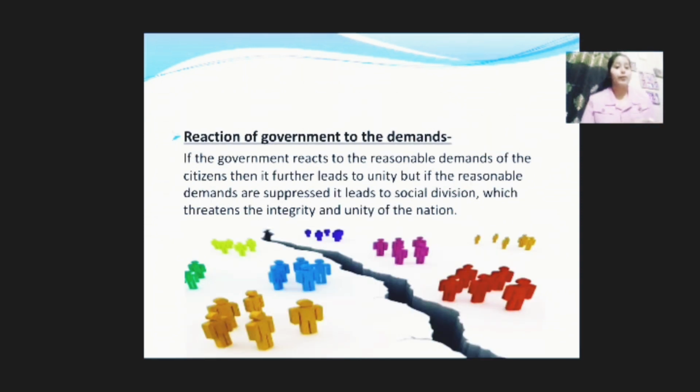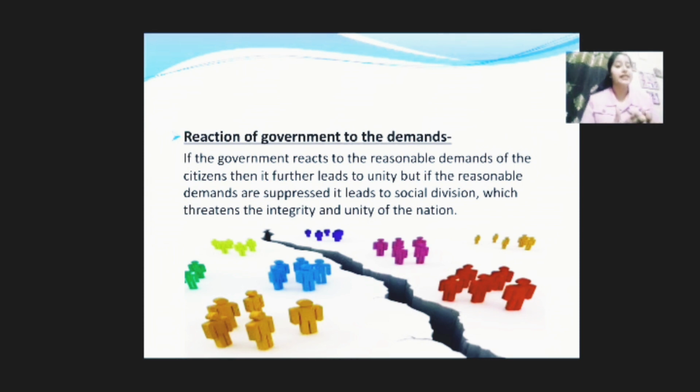Moving on to the third point, reaction of government to the demands. If the government reacts to the reasonable demands of citizens, then it further leads to unity. But if the reasonable demands are suppressed, it leads to social division. For example, if I raise a demand that is reasonable and the leader is suppressing my demand, it will definitely lead to disintegration, or we can say it hampers the unity of the nation.